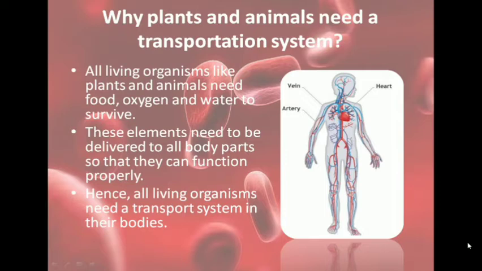Now all living organisms like plants and animals need food, oxygen and water to survive. These elements need to be delivered to all the body parts so that they can function properly. So animals, plants and other living organisms require a transport system by which this food, oxygen, water, etc. can be delivered to the different parts of the body.